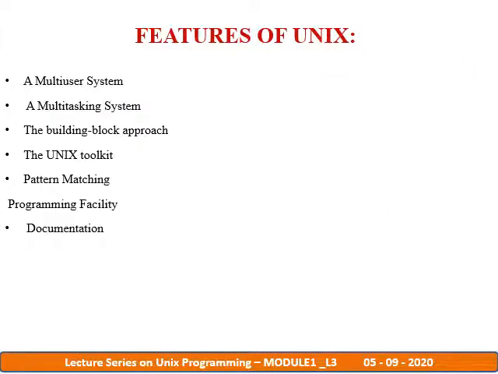Now let us discuss the features of Unix. Unix is an operating system and it has all the features expected of an operating system, like a multi-user system, multitasking, the building block approach, the Unix toolkit, pattern matching, programming facility and documentation. A multi-user system in Unix permits multiple programs to run and compete for the attention of the CPU. This can be done in two ways. The multiple users can run separate jobs, or a single user can run multiple jobs.